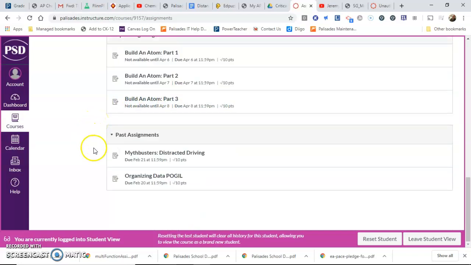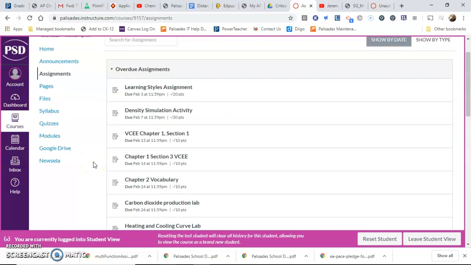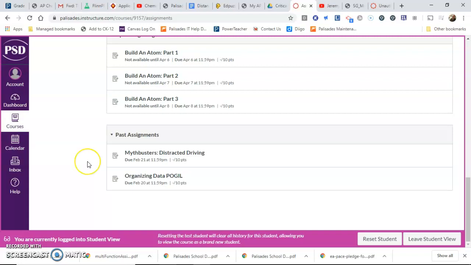And then there's past assignments. I don't know why these are not in overdue assignments, but whatever. They're past assignments. You can do those as well. If you do the Mythbusters Distracted Driving, that's a good one. You could have handed that in class, because we did do that in class. But if you didn't, then you could do it here. It has a link to the video in there.